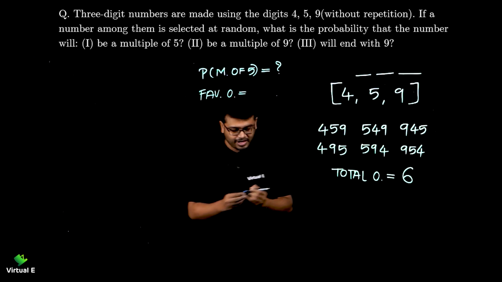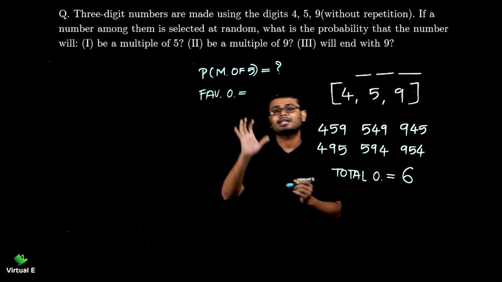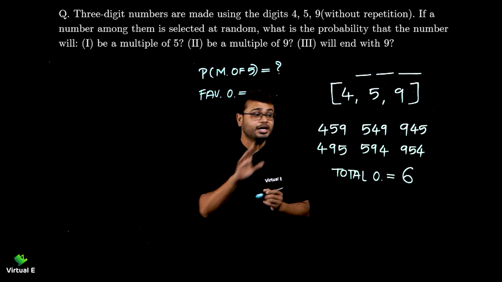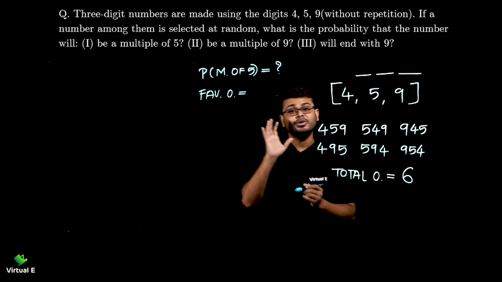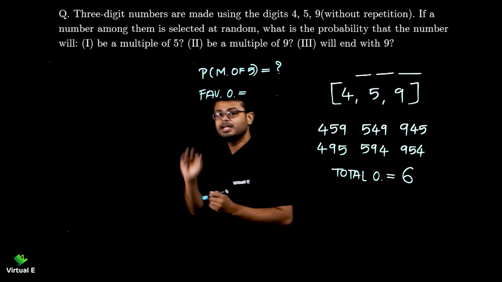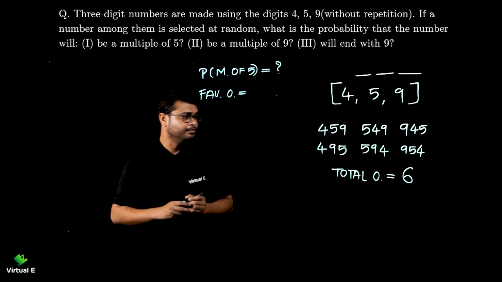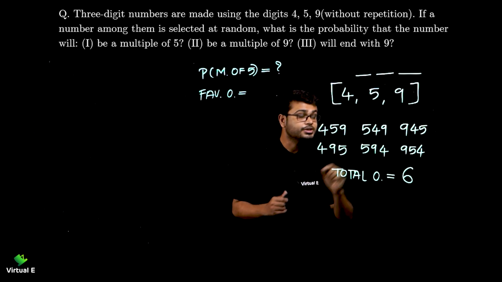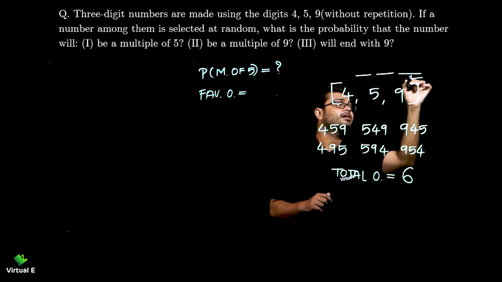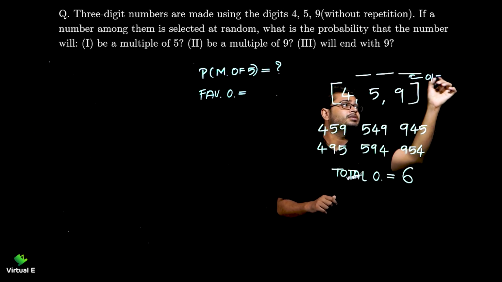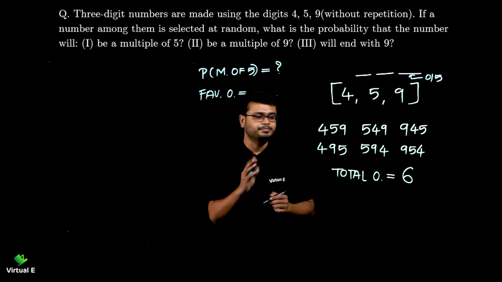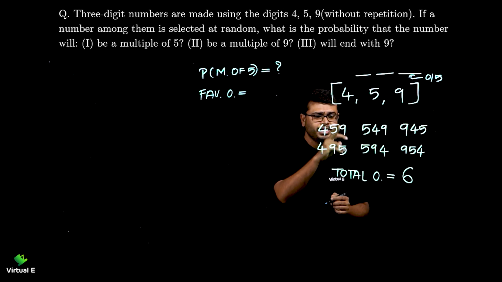Now multiple of 5 means what? That number, if we divide with 5, will get remainder 0. Now in what case is it possible? If you know the divisibility test of 5, then this sum will be easier for you, right? Divisibility test of 5 says that if the unit digit, means the last digit in a number, is either 0 or 5, then that number is divisible by 5. Okay, right? So how many numbers are there?